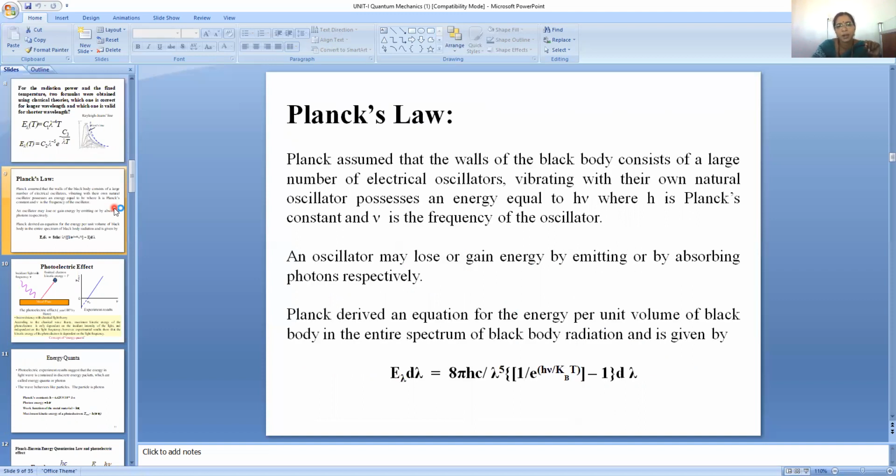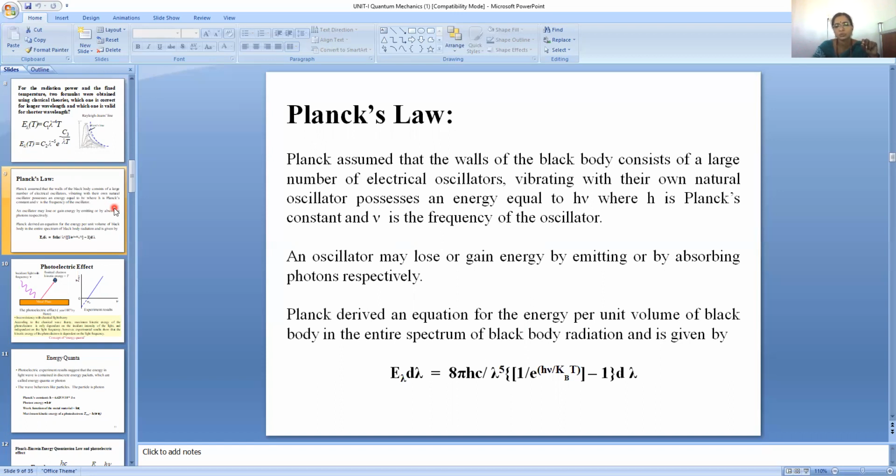At this stage, Planck gave a good explanation for black body radiation. He assumed that the walls of the black body consist of a large number of electrical oscillators vibrating with their own natural frequency, each possessing an energy equal to h nu, where h is the Planck constant and nu is the frequency of the oscillator. An oscillator may lose or gain energy by emitting or absorbing photons respectively.